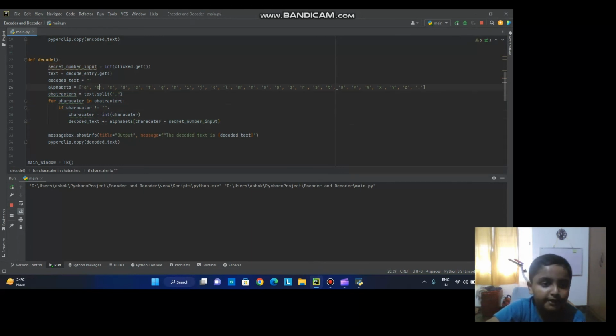Like for example, if we take B and the secret number was 2, if we index this, it will come to here, this is 3. Yeah, because we're starting from 0, 0, 1, 2, 3. Then minus the secret number input, that's 2. So let's say 1, 2, and we come to B. That's the logic.